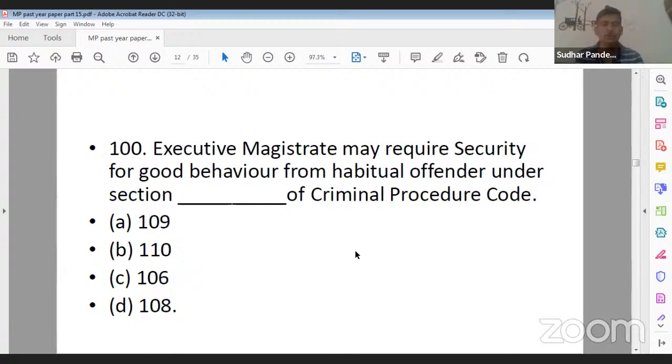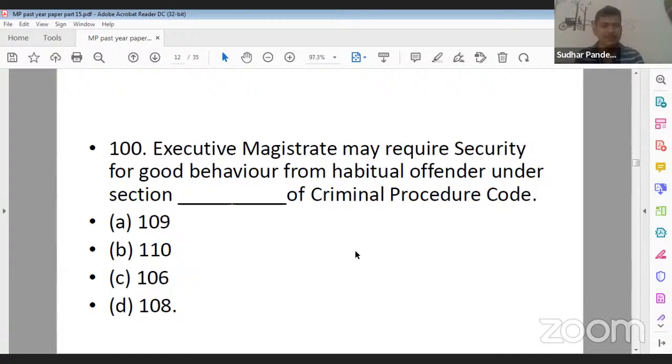So what should be the section number? Your options are option A, section 109, option B, section 110, option C, section 106, and option D, section 108. What should be the correct answer?